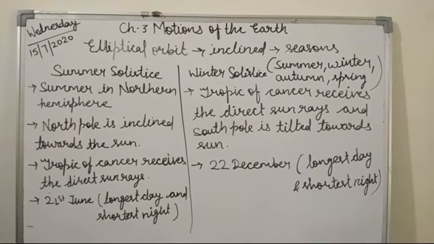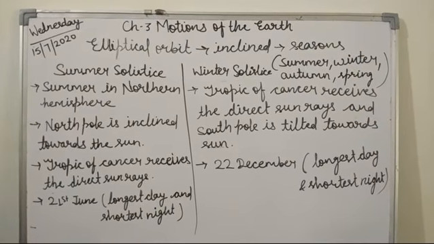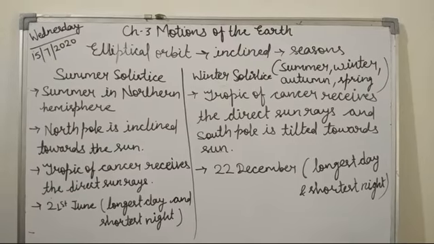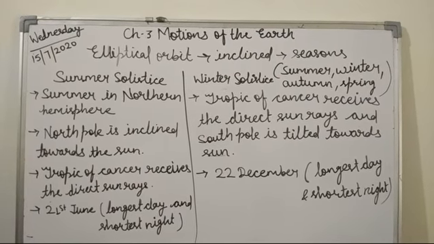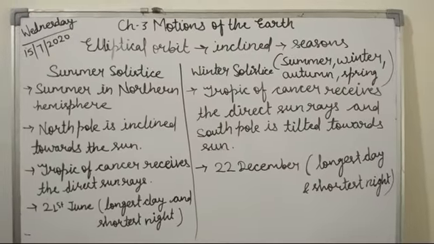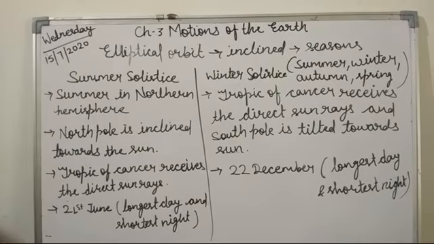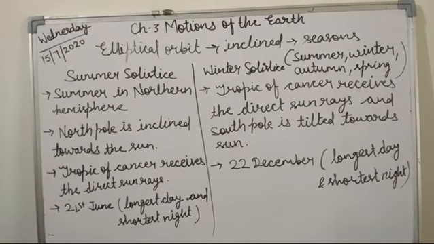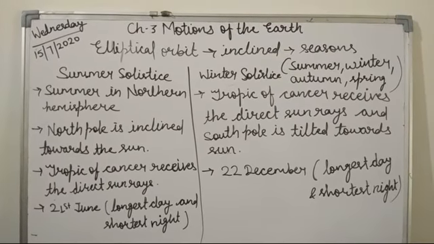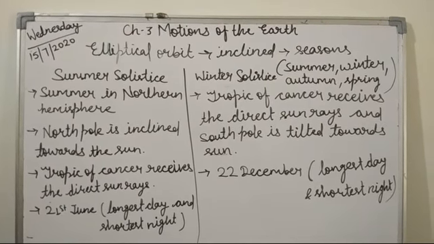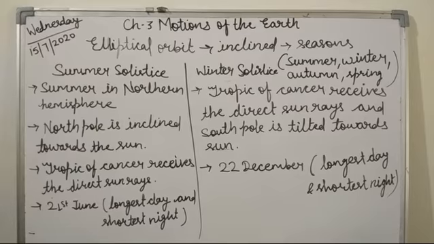So there is the elliptical orbit, as I taught you earlier, the fixed path through which the earth spins around the sun, that is called the orbit. So there is an elliptical orbit that is inclined, because of which there are the seasons. Just because of the seasonal effect, there are the summer solstice and winter solstice.